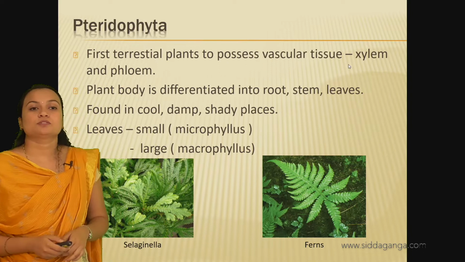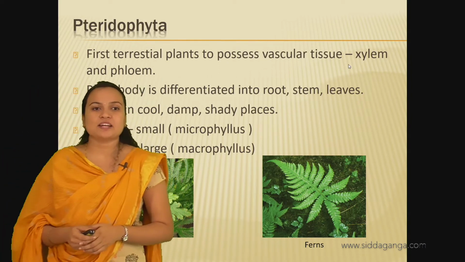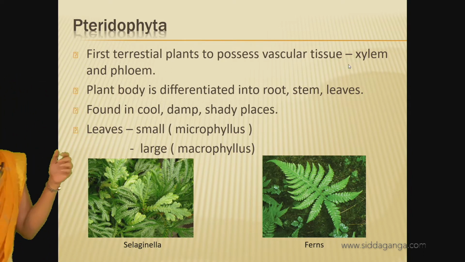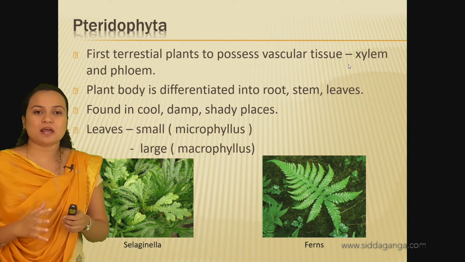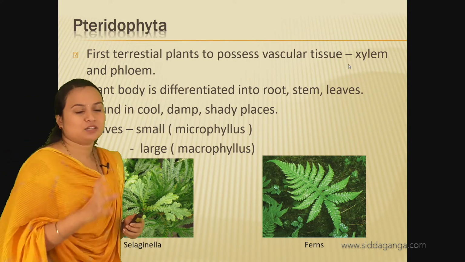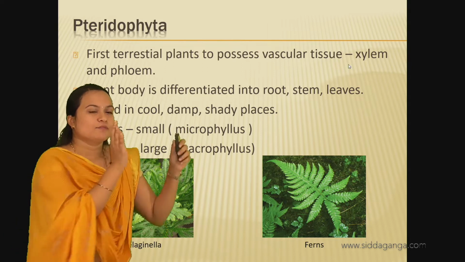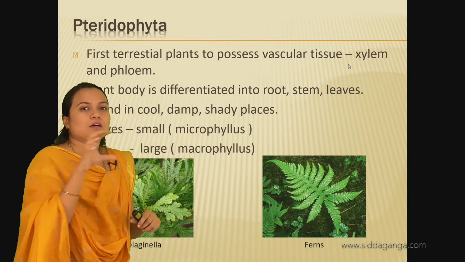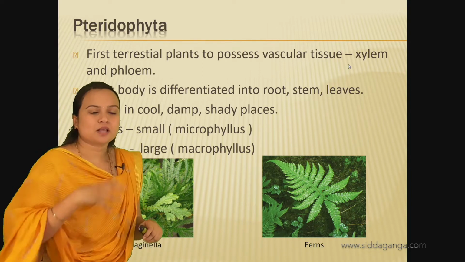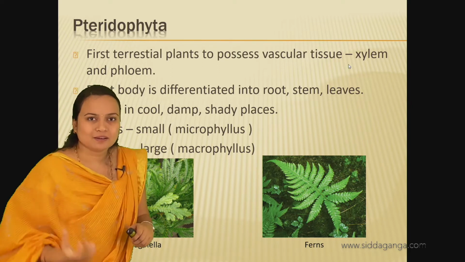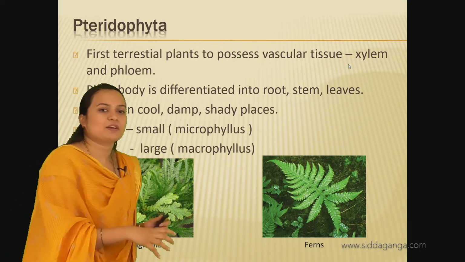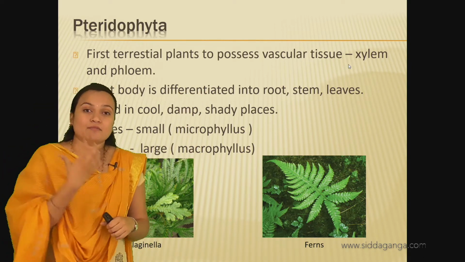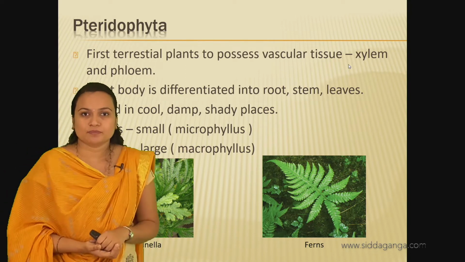So moving on to the next group, that is Pteridophyta. In this Pteridophyta, there are some characters, like they are the first terrestrial plants to possess the vascular tissue. Okay, so from the bryophyta, in the bryophyta what happened? There were distinctive structures. Some parts started to grow, some parts developed root like, stem like, leaf like, but here in the pteridophytes the vascular tissue will have developed like xylem and phloem, right?